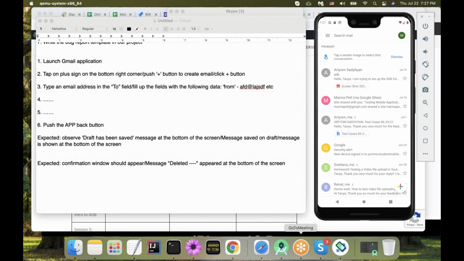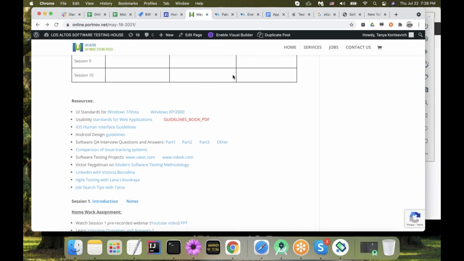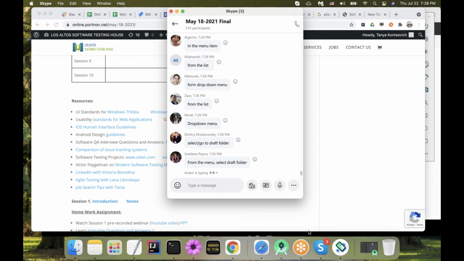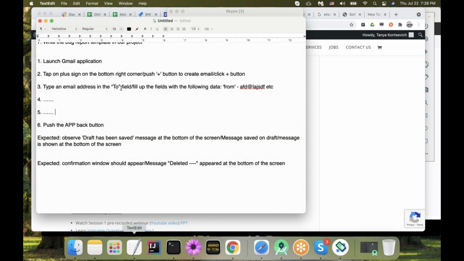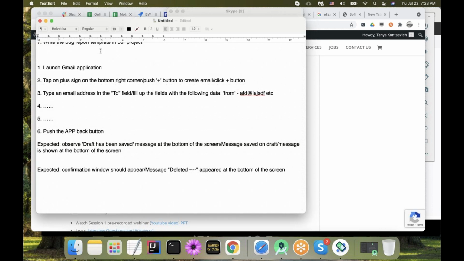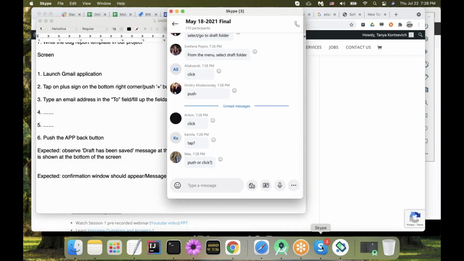Also, if I am in a web-based application, and I see a login button, what would be the verb? What would you say? What should I do with the login button? Click. Yeah. So I'm going to start writing here. So here we go. We have screen, first of all. And as for actions, we have click in web-based applications.